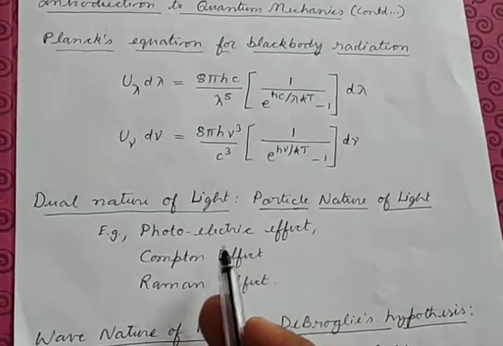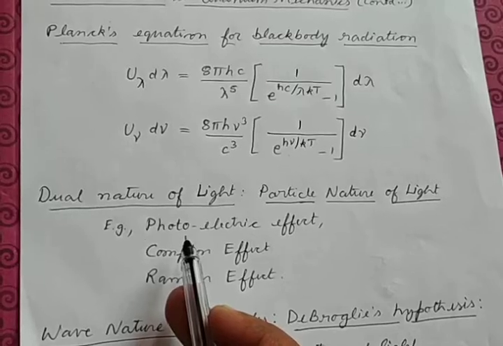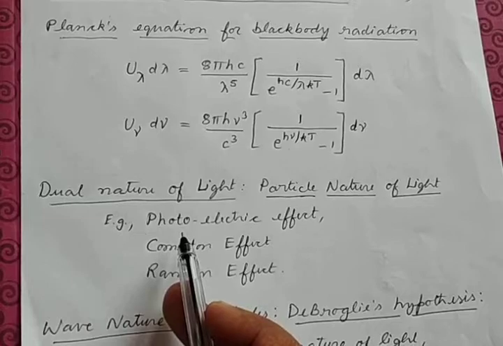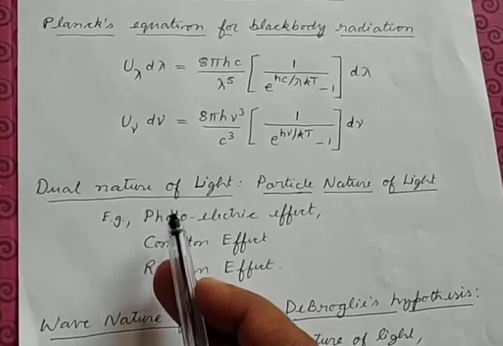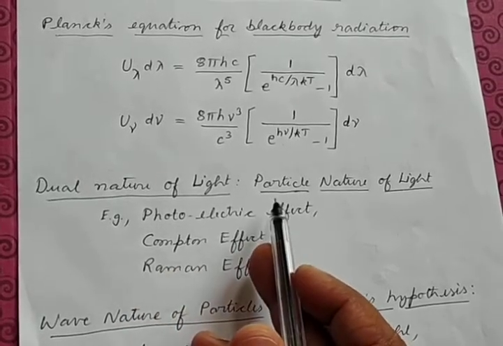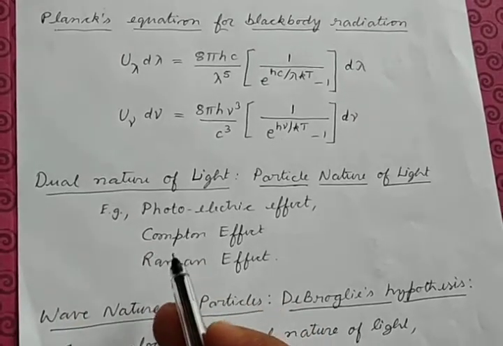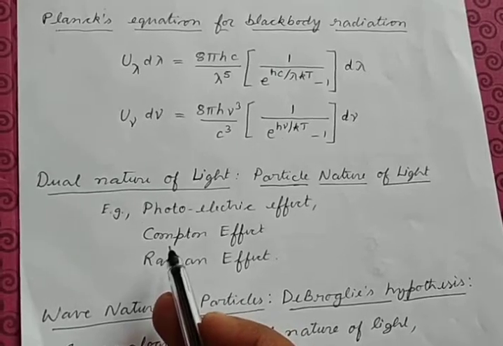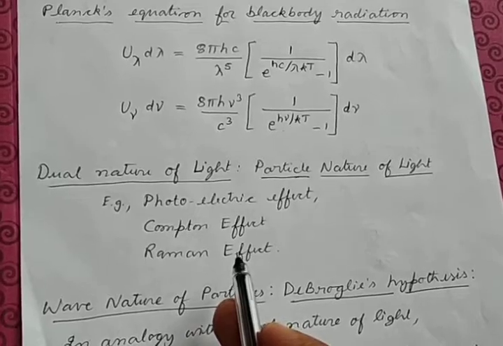But we already know that light has wave nature when we come to explain different phenomena like interference and diffraction. So thus we see that light has two natures, one is wave nature and another is particle nature. Both of them are true. Therefore we say that light has dual nature. Some more examples for the particle nature of light are the Compton effect and the Raman effect.